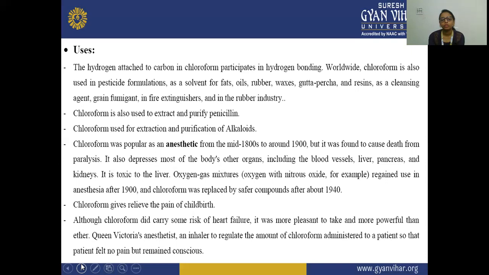Although chloroform did carry some risk of heart failure, it was more pleasant to take and more powerful than ether. Queen Victoria used an anesthetic inhaler to regulate the amount of chloroform administered to a patient, so that the patient felt no pain but remained conscious.